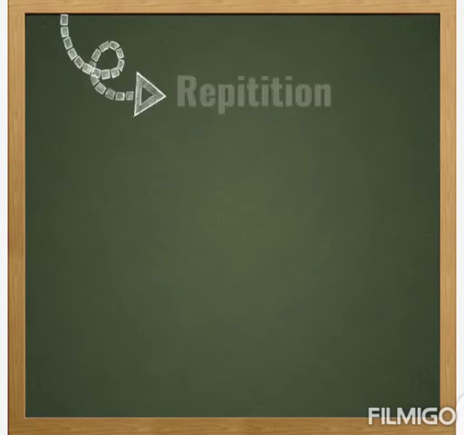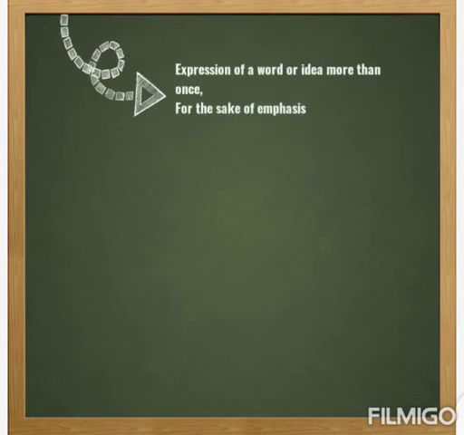The next one, repetition. Repetition is a figure of speech in which a word or phrase or idea is expressed more than once in a piece of poem in order for us to have emphasis. Anytime you are in the exam hall and you are asked what is the importance of repetition in a work of art, the importance of repetition is for emphasis.